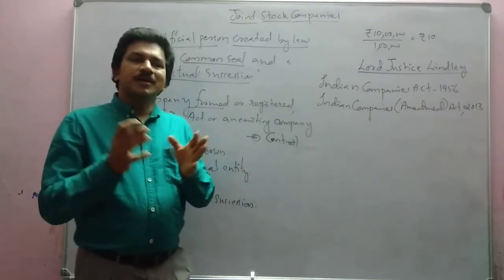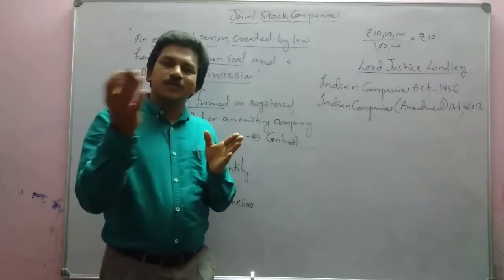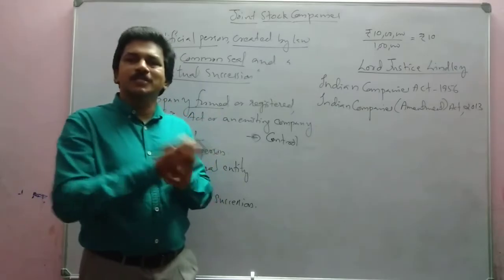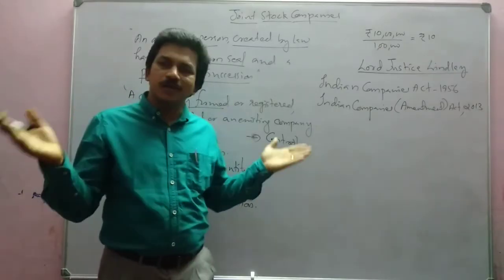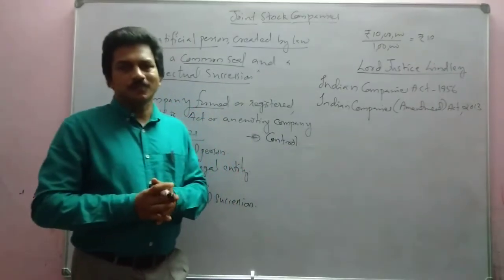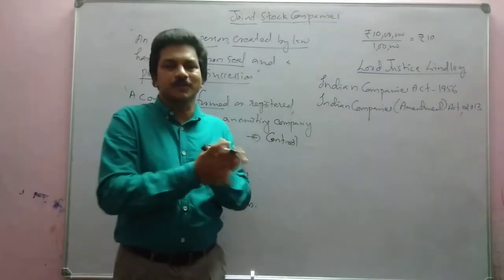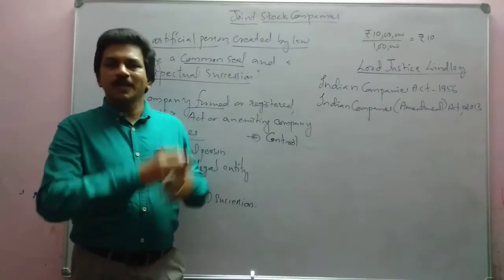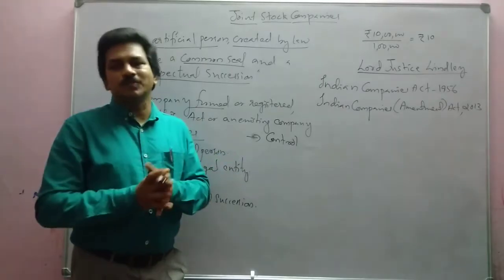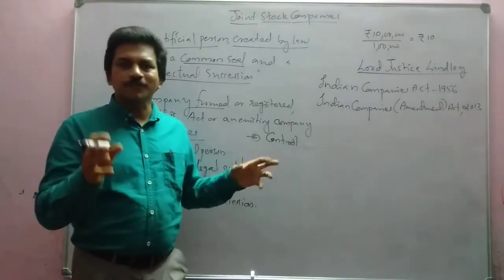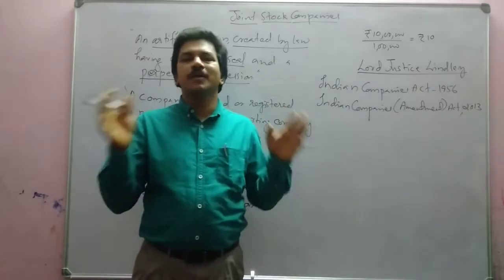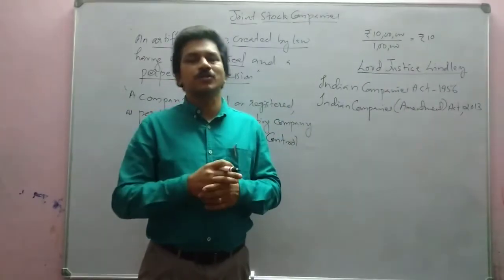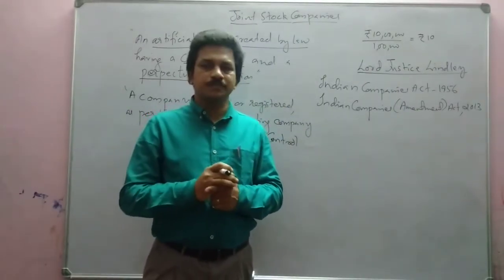So if most of the shares are held by him, he can become the chairman. Apart from him, a board of directors will be there. That board of directors and the chairman will control the day-to-day activities of the business.